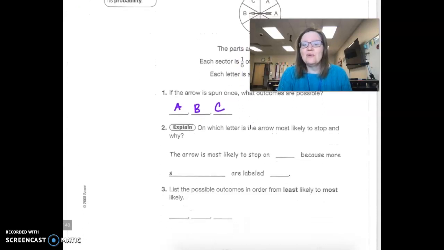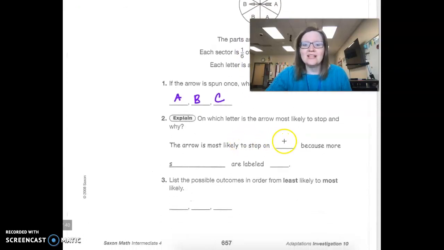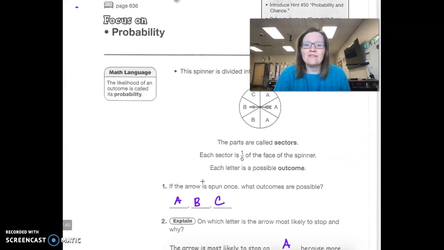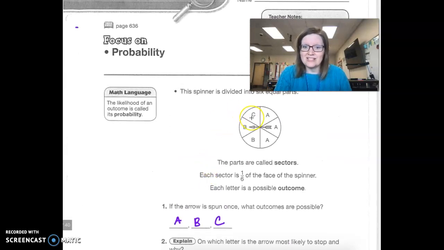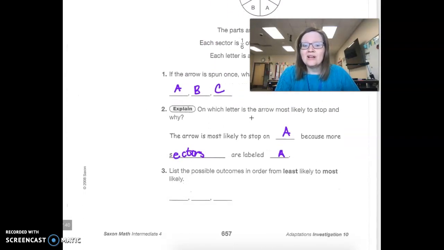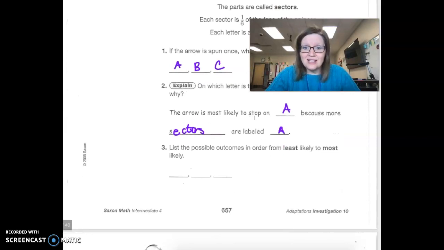So the arrow is most likely to stop on A because there are more sectors labeled A. And the opposite is true because there's only one sector that's labeled C. We can conclude that C is the least likely to be rolled.